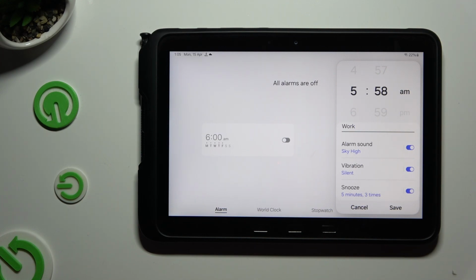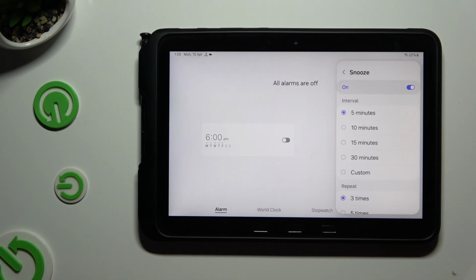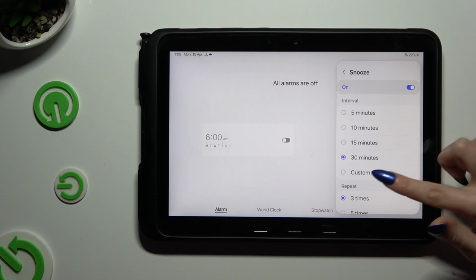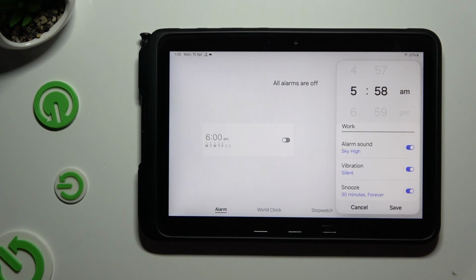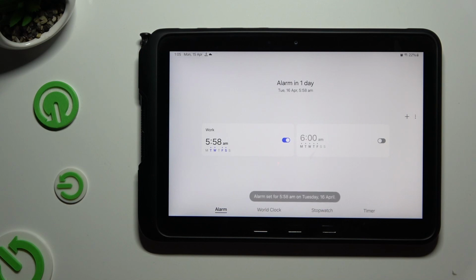Last but not least, hit snooze and decide how many minutes it will take and how many times it will repeat. When you go back this time, to save your alarm, hit save at the bottom right corner. As you can see, my alarm was successfully added.